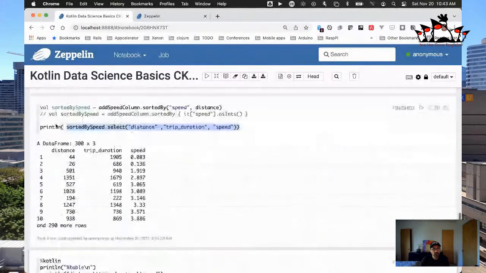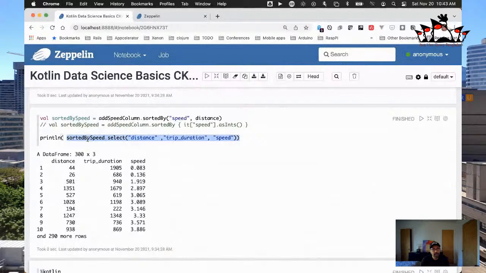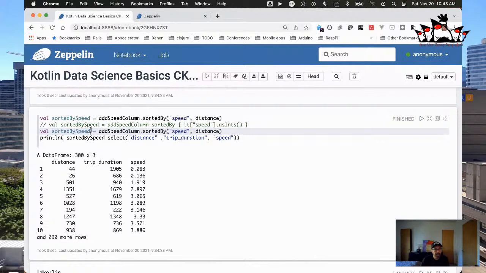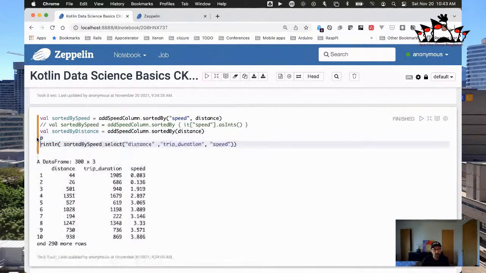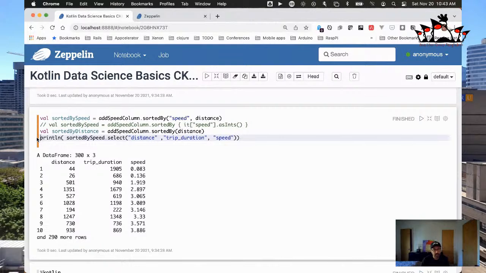Let's go and sort this. Let's go and add a new one here. I'm going to create a new thing. Let's say sorted by distance. Do we want to sort by distance? Yeah, let's try it. Let's say sort by distance, and then we'll just do this. Okay, and then I'm just going to copy this quickly. Oops, don't want to do that. Okay, there we go.